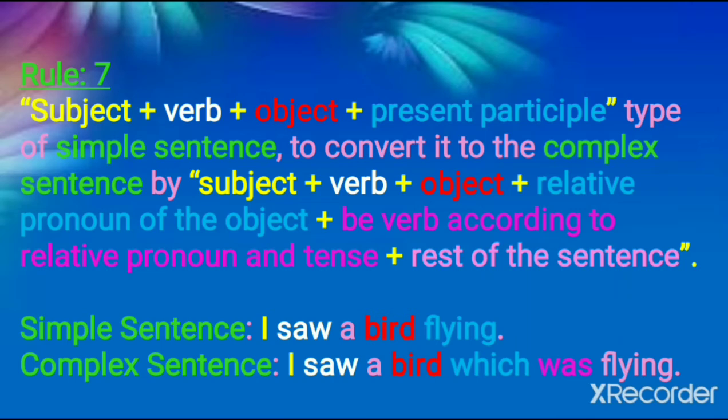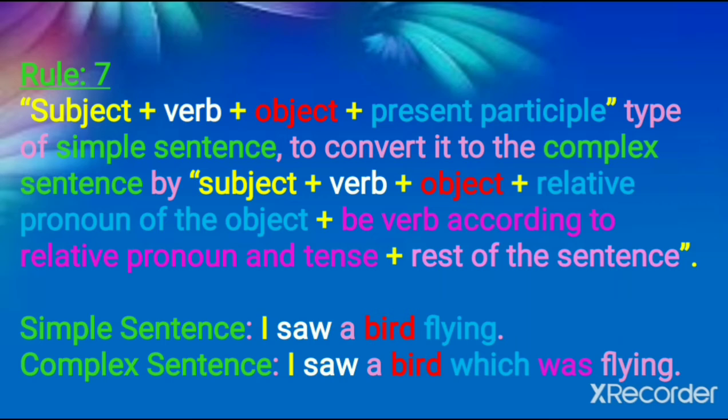So, which was flying. "Was flying" is the rest of the sentence, and "was" here is a be-form verb. I have taught you that be-form verbs are is, was, are, were, etc. So the be-form verb is chosen according to the relative pronoun and its tense. Here the object is singular, so it is "was", because in "I saw a bird", saw is in past tense, got it? And bird, the object, is singular.